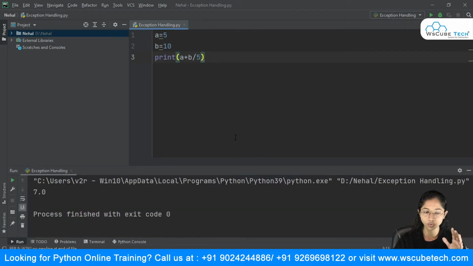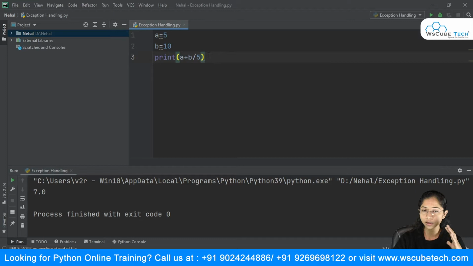So this code is going to work. If I simply say run, this code is going to work. Here, b divided by 5 will be evaluated first, and then it will be added to a.